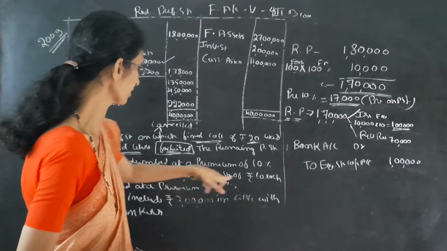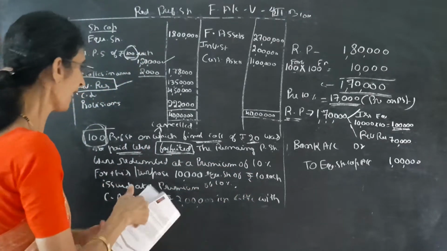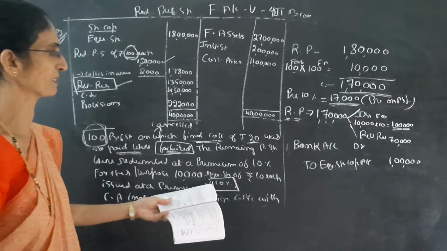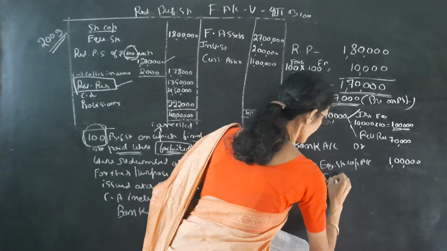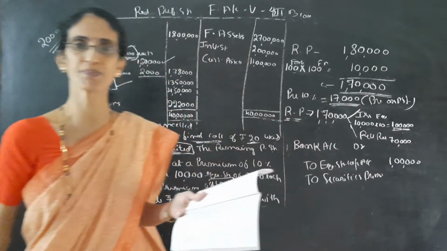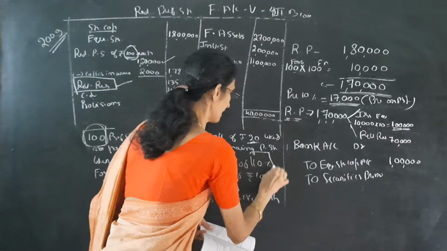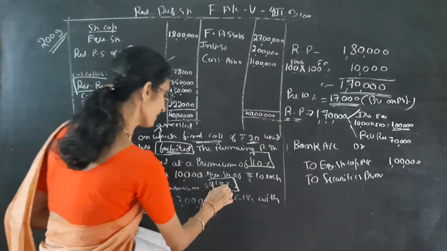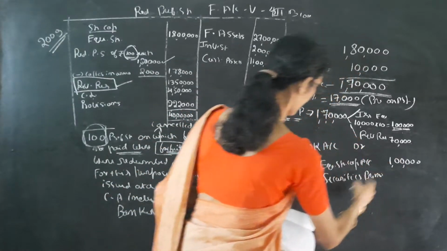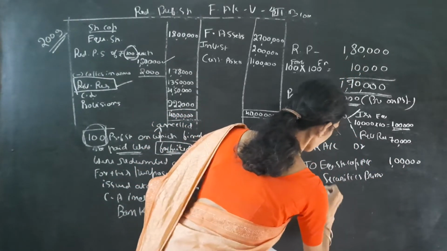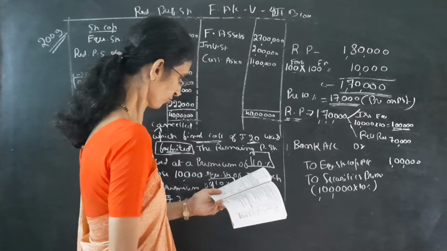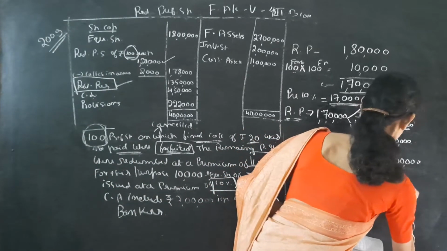For this purpose, 10,000 equity shares of 10 issued at a premium of 10%. So equity share also there is a 10% premium. So we have to write to securities premium account. In the problem we have to see whether shares have a premium. So this 10% is relating to the preference share premium. This percentage 10% is relating to the equity shares. So to equity share capital 1 lakh, to securities premium account it is given 1 lakh into 10% premium. So it is 10,000.